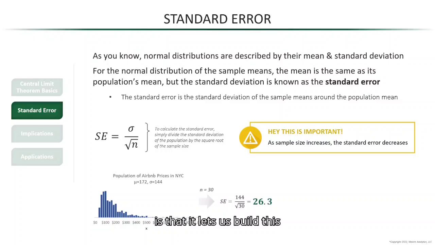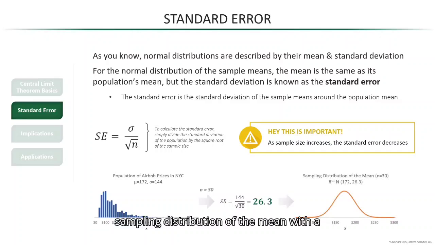And what this does is that it lets us build this sampling distribution of the mean with a mean of 172 and a standard deviation of 26.3, which is our standard error. And keep in mind that we built this distribution just by using the mean and standard deviation of the population. Because of the central limit theorem, we don't need to go out and take a single sample to know that it will belong to this sampling distribution right here. And that's the big breakthrough. I'll go over all the implications in the next lecture, but I'll start with the first one right now.